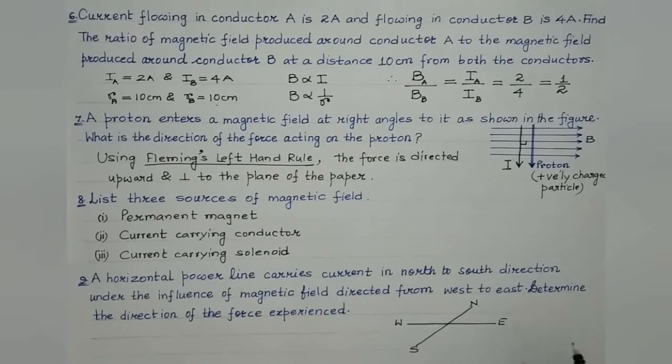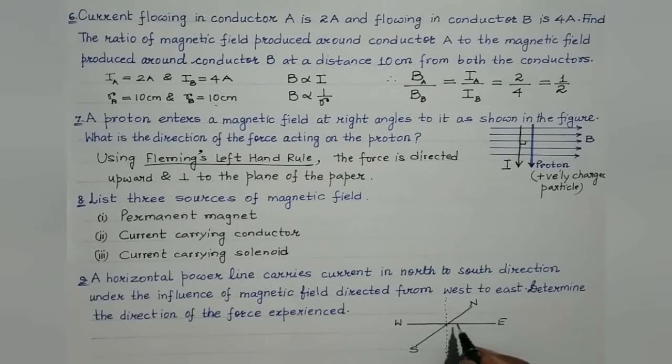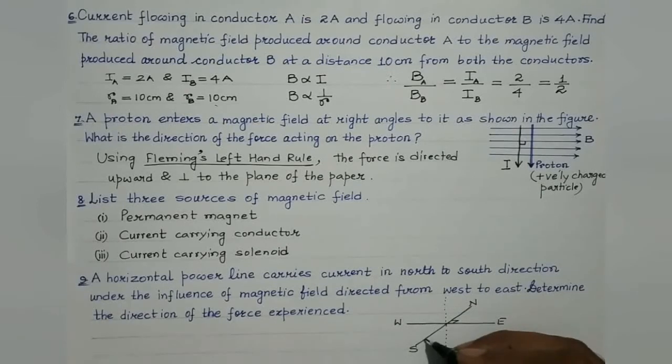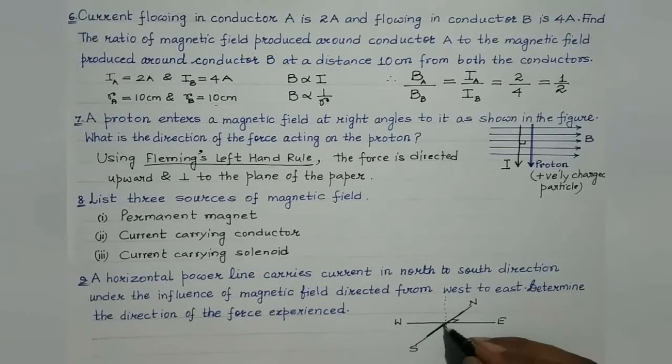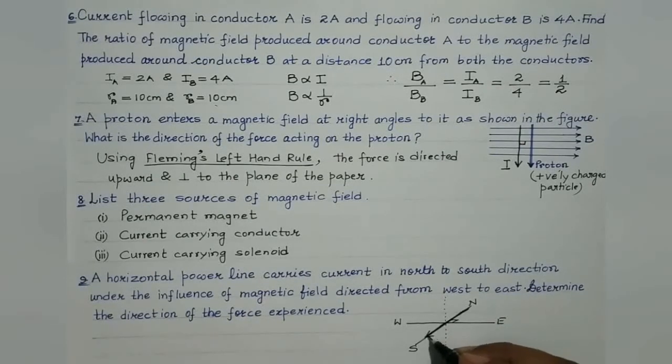to be east, and this is the vertical direction. This dotted line represents the vertical line. North, south, west, east all lie on a horizontal plane. All are perpendicular to each other, right? So here, as per the question, a horizontal power line carries current in the north to south direction. So this is the cable and the current is flowing from north to south. This is the direction of the current.